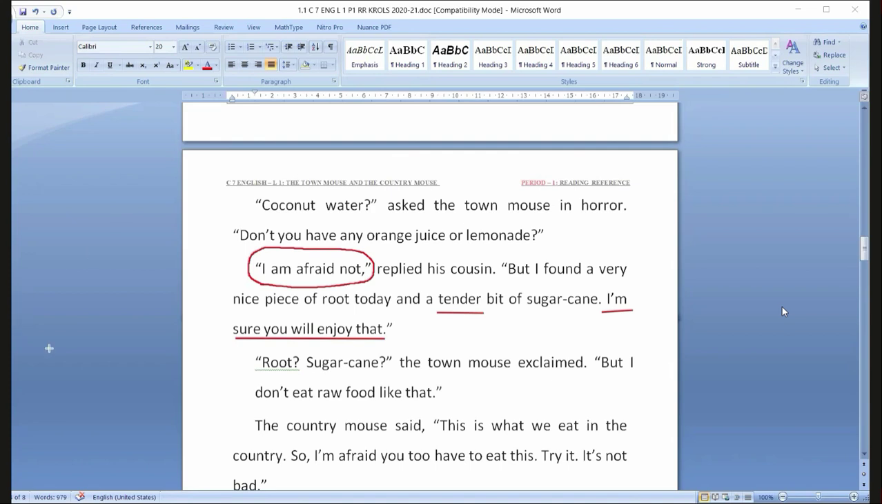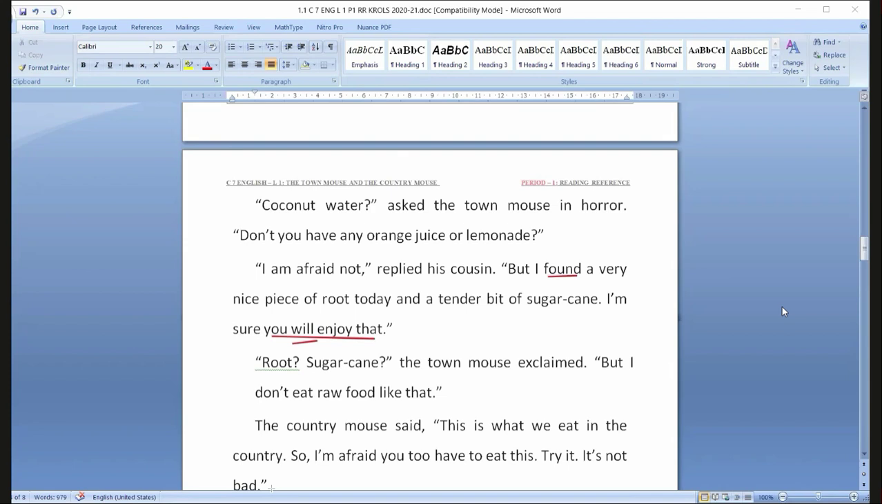Is it clear? Now, replied, present tense, replied, past tense. Okay? Find, present tense, found, past tense. Find, found. Okay? Now, here again you have come across, you will enjoy that. Will, present. Would is considered as past. And you can easily say that here. You will enjoy means certainly you will like the breakfast which is served by me.